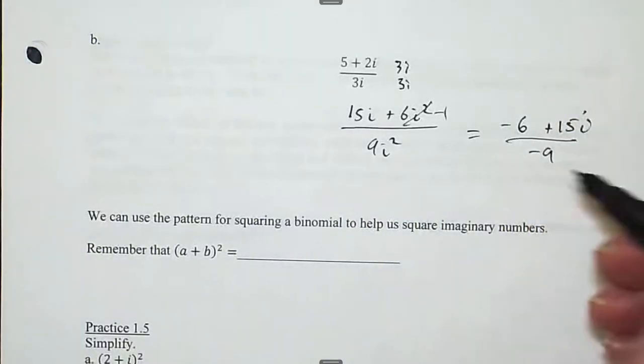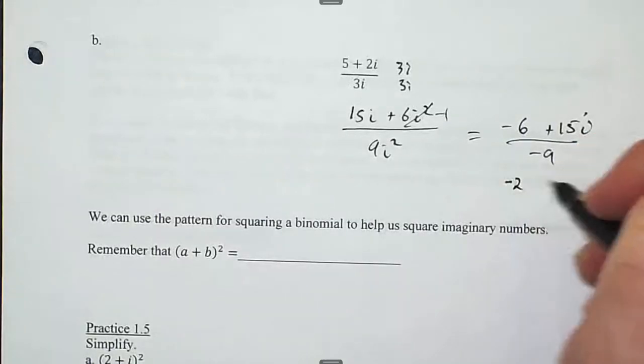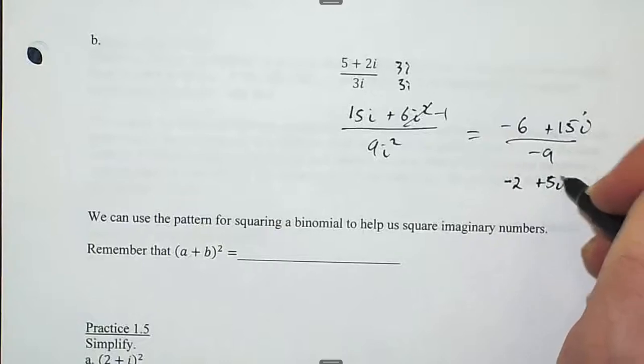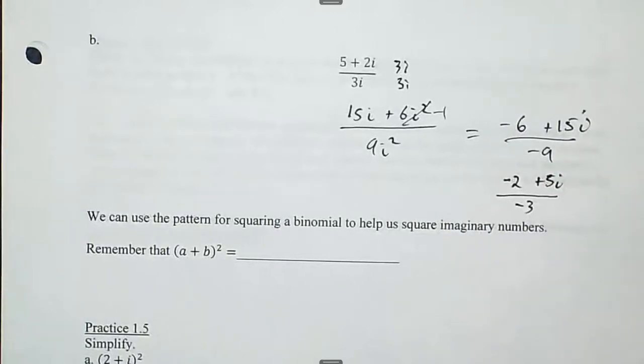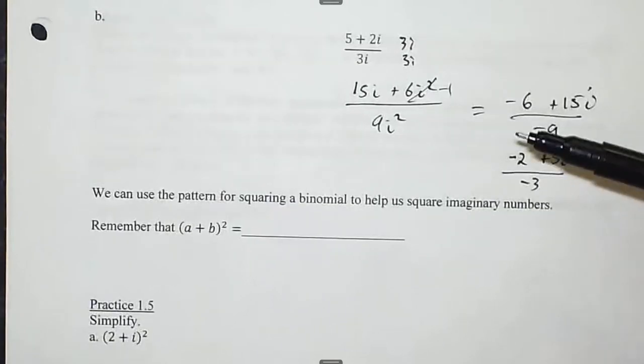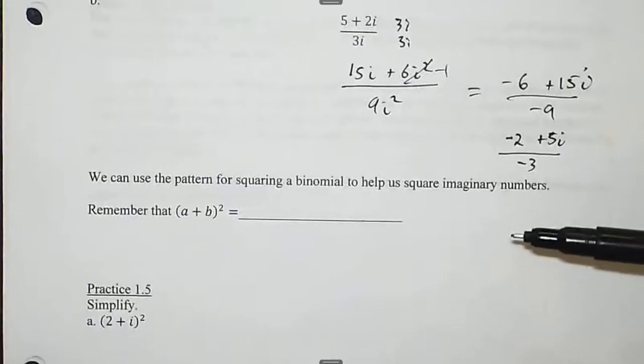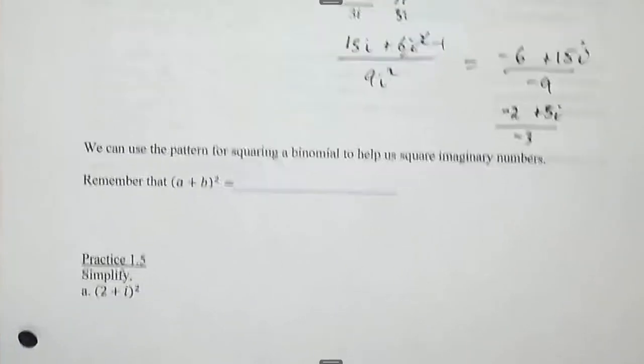Once again, I can reduce each thing by 3. There we go. And like I said, you end up with a very similar answer if you multiply by negative 3i. I think you end up with 2 minus 5i over positive 3, which is the same thing.